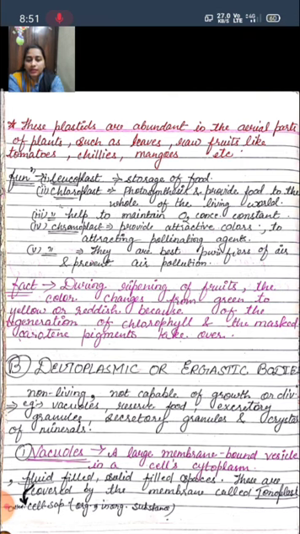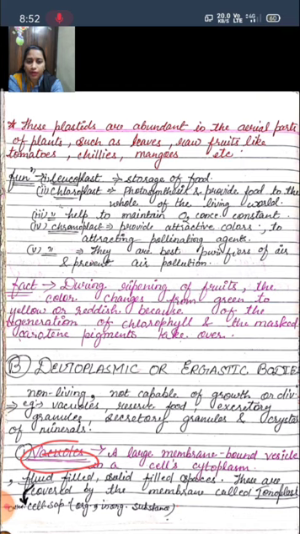Now we will understand what vacuoles are. If we talk about the vacuoles, they are large membrane-bound vesicles in a cell's cytoplasm. Where are they present? In the cell cytoplasm. They are fluid filled. Inside this vacuole, fluid is filled, and they are fluid-filled spaces. These are covered by a membrane called the tonoplast.